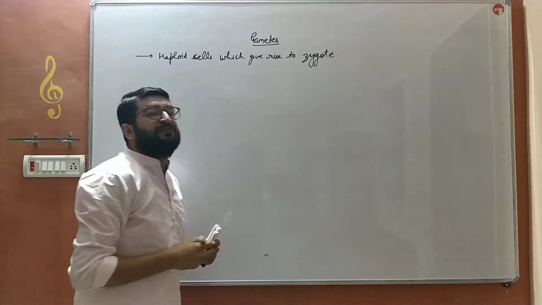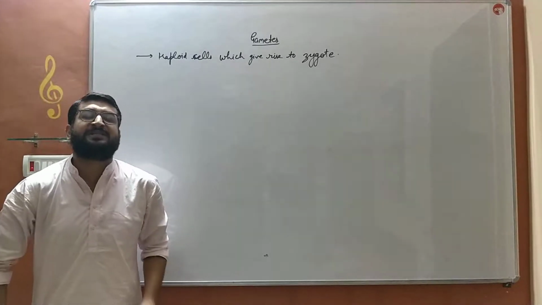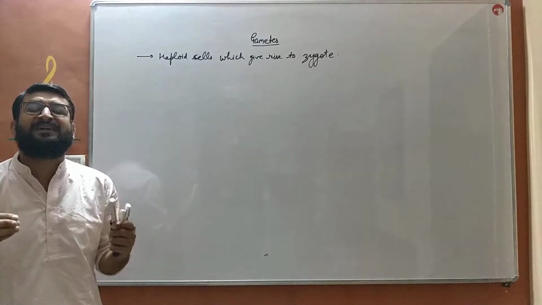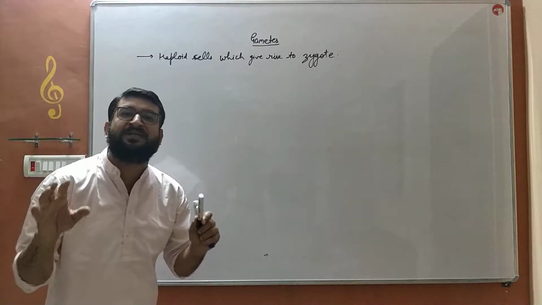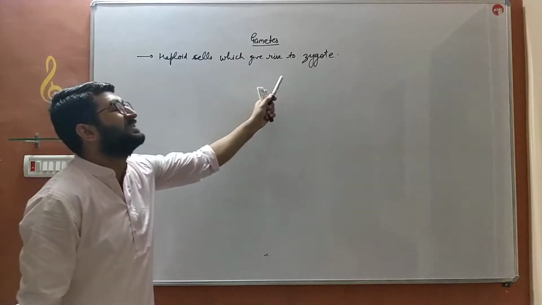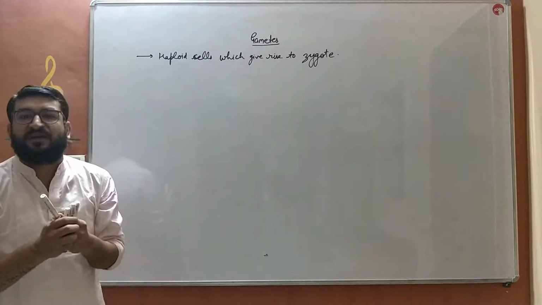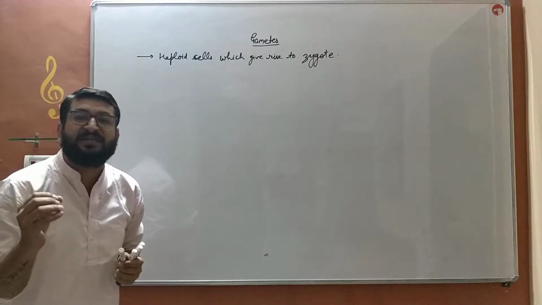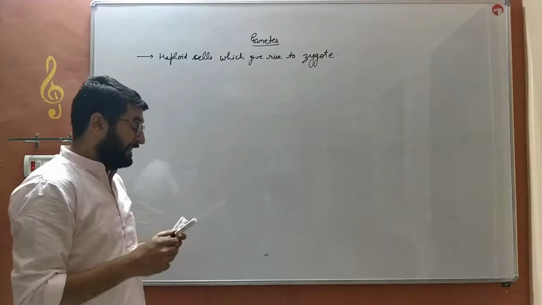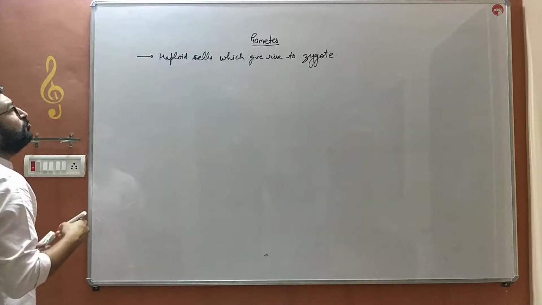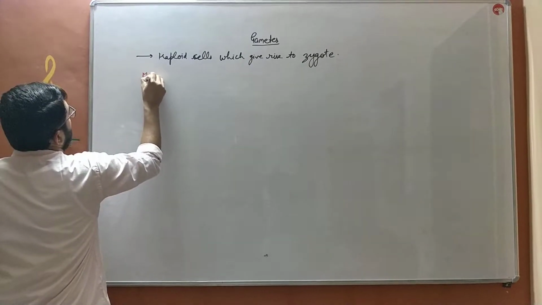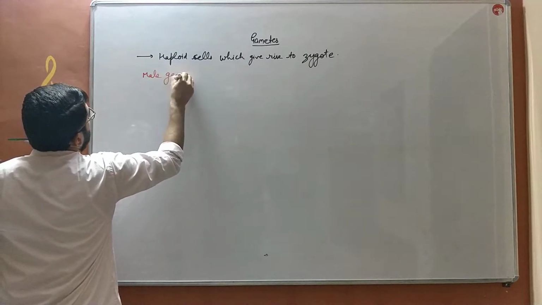After fusion, they will form the first cell of every multicellular complex organism, and that first cell is known as zygote. These gametes fuse with each other, and that process is known as fertilization. But before fertilization, we'll discuss the two gametes. The first one is the male gamete.